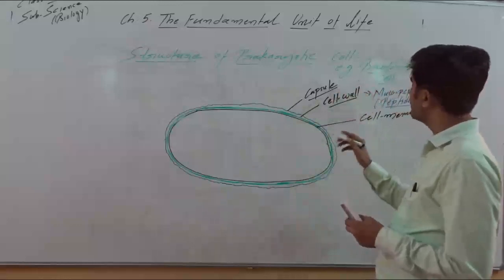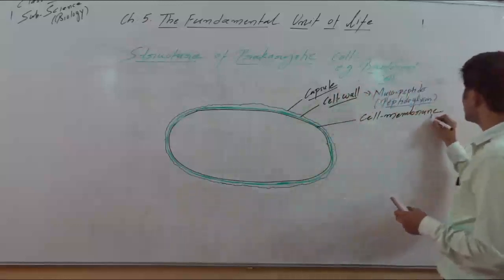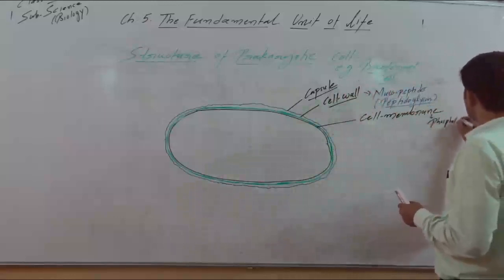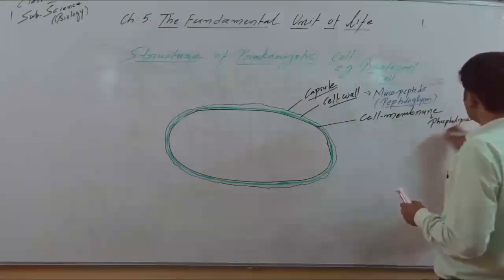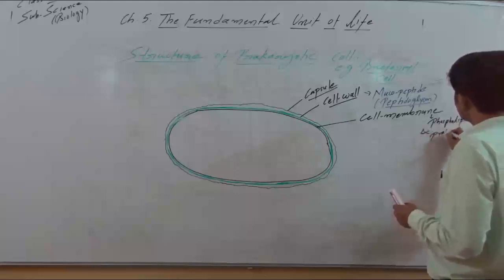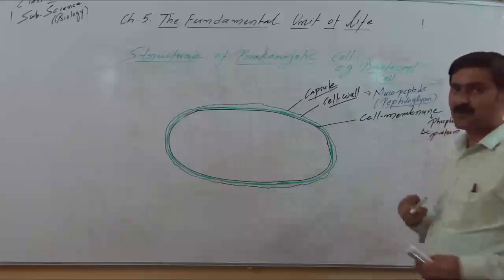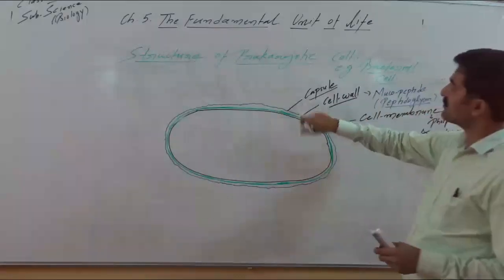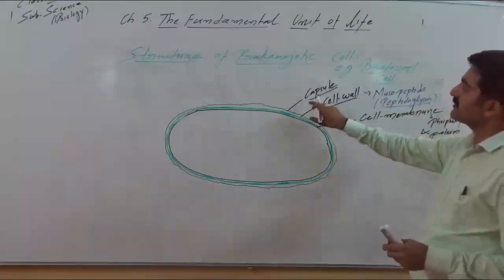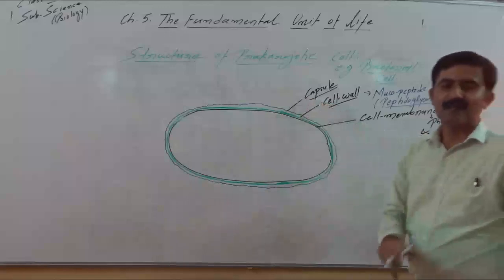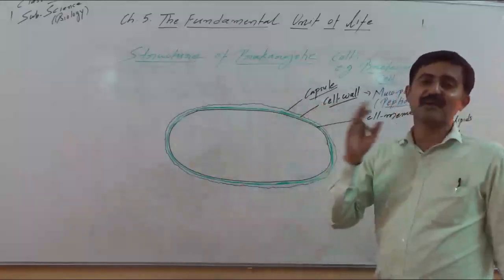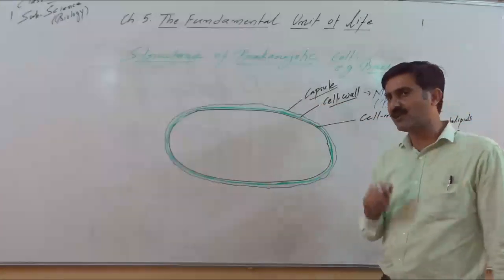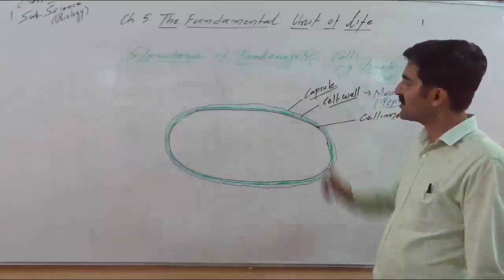This is very important. The innermost is the plasma membrane, and the plasma membrane, please remember, is made up of phospholipids and proteins. We will discuss phospholipids in detail. The cell wall is made up of mucopeptide. The capsule is also made up of some protein and other chemicals, but it provides extra protection, so bacteria can survive in most harsh, extreme and hostile conditions. Even in boiling water, bacteria can survive in presence of the capsule.